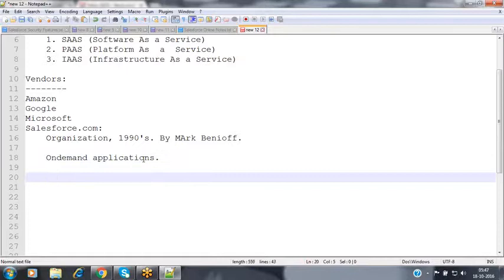On-demand applications means cloud applications. From the 1990s, they started developing many applications which can be accessed over the internet and exposed to customers on a rental basis. No need to invest a huge amount to buy the license. Suppose you want some Oracle software, then we have to contact the Oracle partners, or contact the Oracle organization directly.